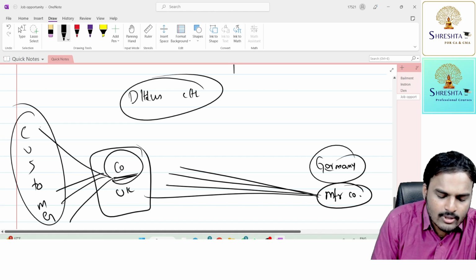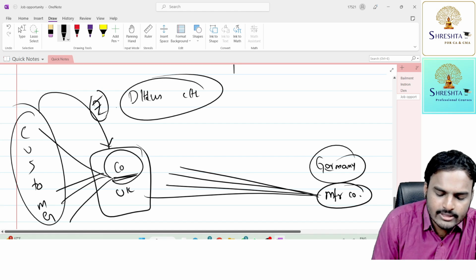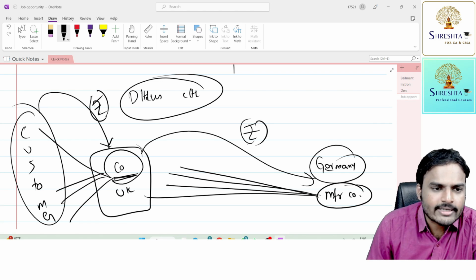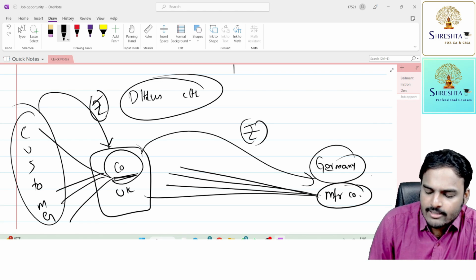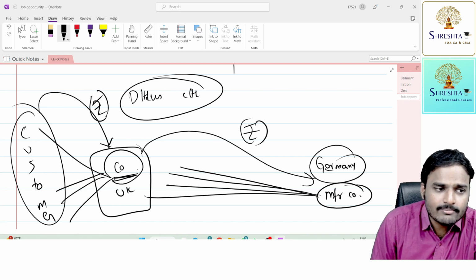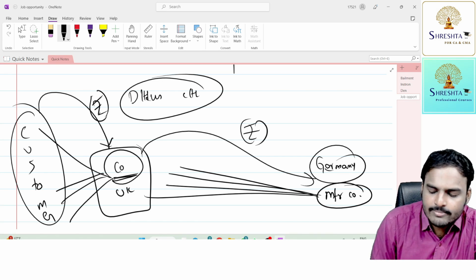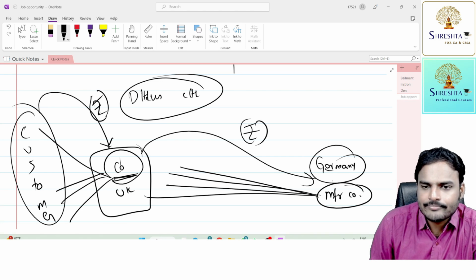All the customers who purchase goods from this company pay money to the company, and this company sends that money to the company incorporated in Germany. So the German company sells goods to the UK company, and the UK company sells goods to customers. The money flows from customers to the UK company to the German company.